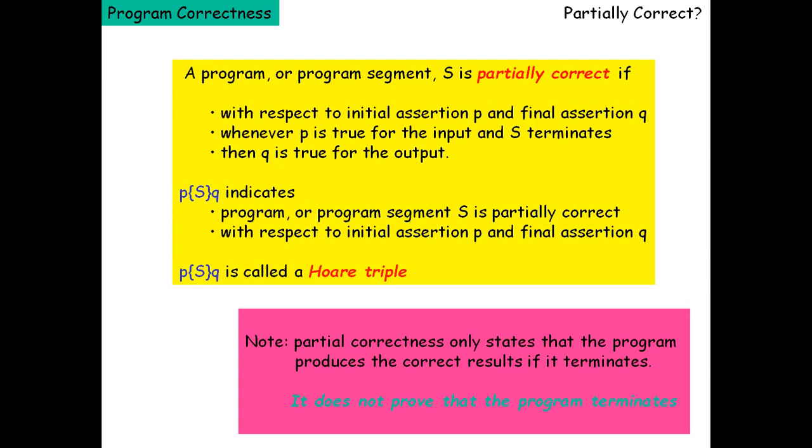But what you are supposed to understand here is that it does not provide that the program terminates. That means it will not give you any information about whether the program really terminates or not. It will give you the correct result if it terminates, but whether it will terminate or not, it will not mention. It will not give you any kind of assurance that it will terminate.